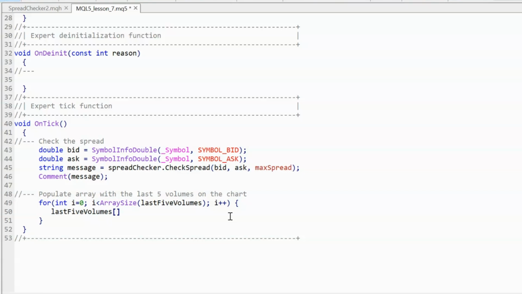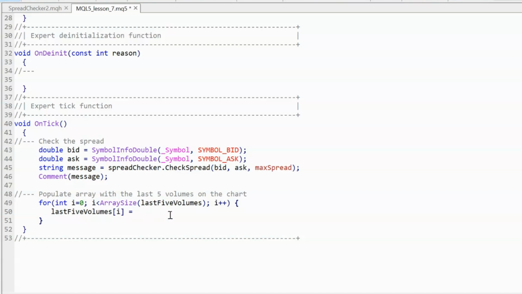So the way we're going to do that is we're going to use this I. On the first run, this I will be 0, and 0 in terms of the function will be the most recent piece of information, as in the current bar that's going up and down and changing size. And then on the second one, this will be 1, and it will look at the previous bar, and so on and so on.